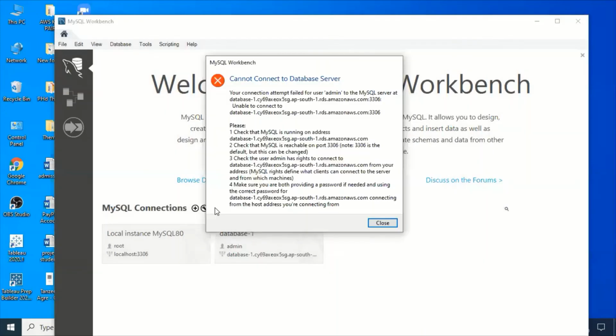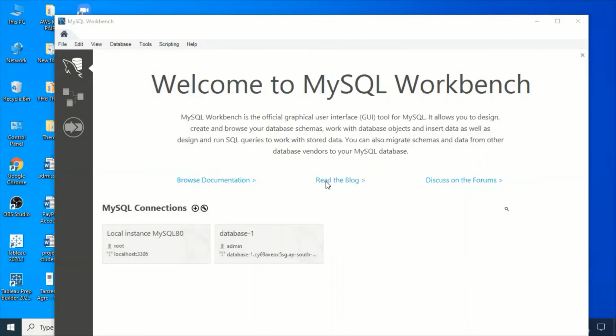No, it's not allowing. Anyway, we will see this in the coming sessions, because I have to configure this, then only we can write the data in the database. I hope you are clear.